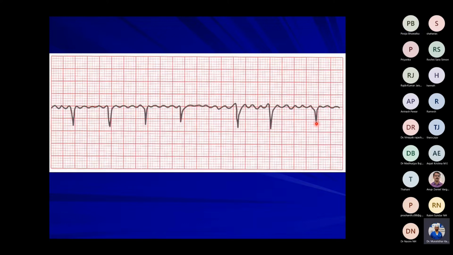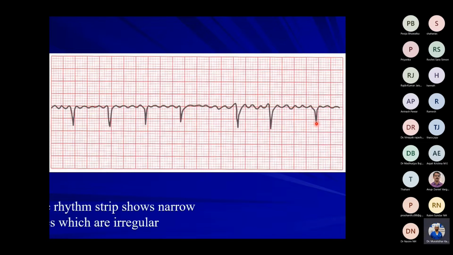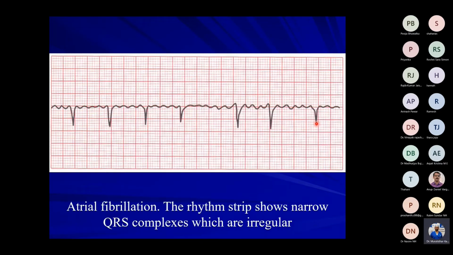You have to divide them into medical and perioperative causes. Sometimes both may coexist. So this rhythm strip shows narrow QRS complexes which are irregular.